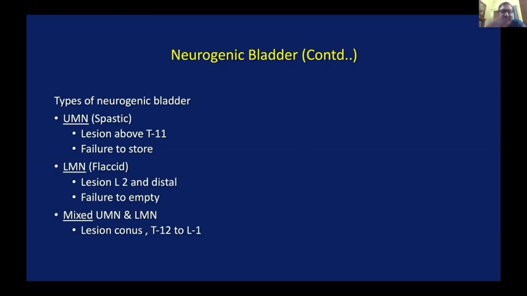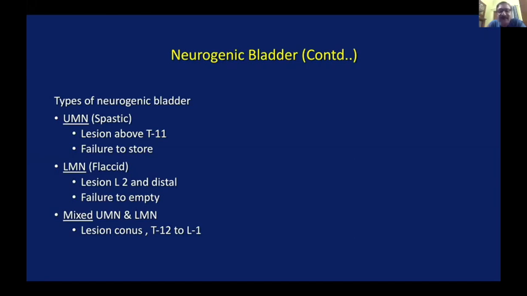Then we come to the bladder. Regarding the bladder, I had told you that the most critical thing is to decide about sacral sparing. That is whether there is voluntary control of great toe flexion, whether the sensation around the anus is present or not. These things do decide about the sacral sparing. If sacral sparing is there, the bladder function will come back.